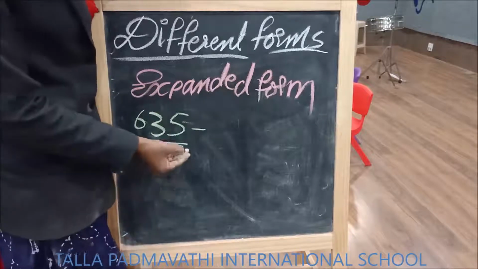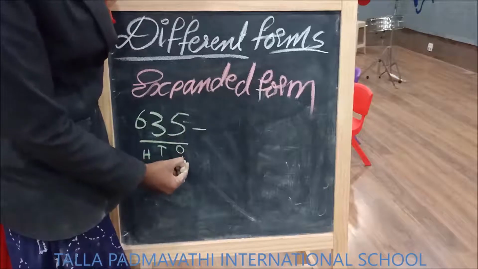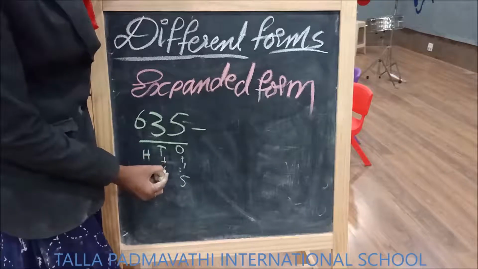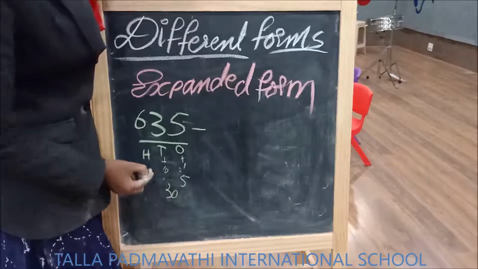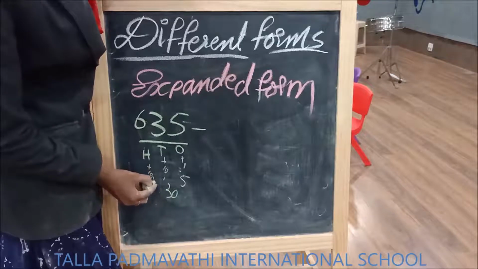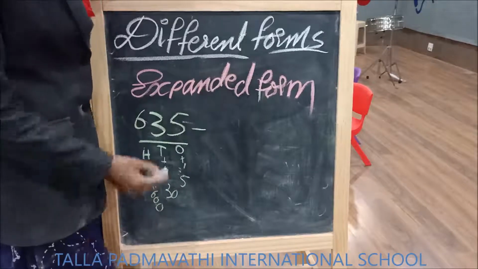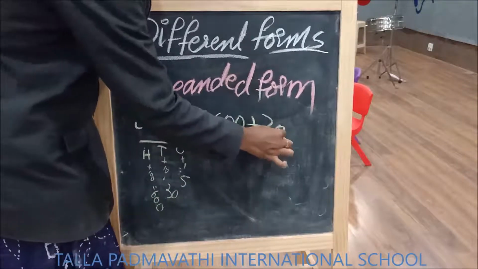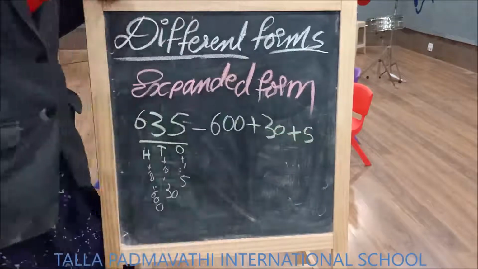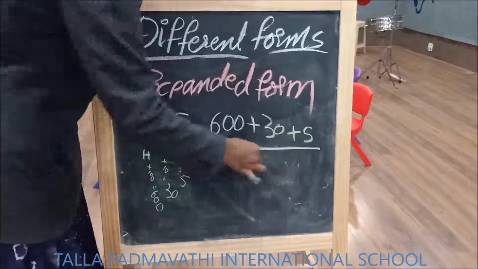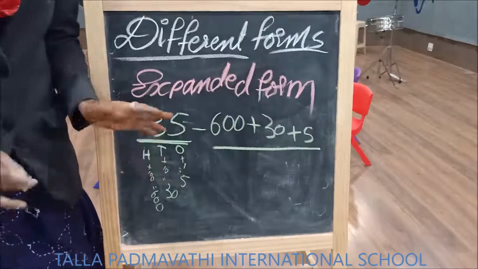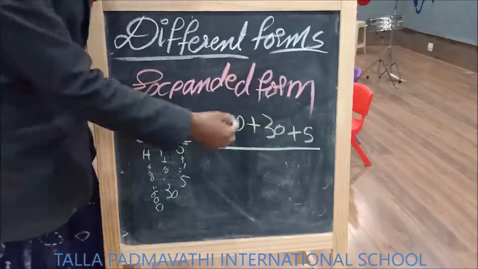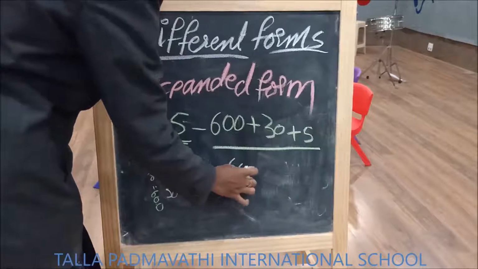So first of all, tell me what are the place values of ones? 5 ones are 5. 3 tens are 30. 6 hundreds are 600. Now, can I write 600 plus 30 plus 5? Oh my God. When we see this number and this number, they look completely different. But children, did I add any number? No. Did I subtract any number? No. Let us add this and see whether we will get the same number or not.